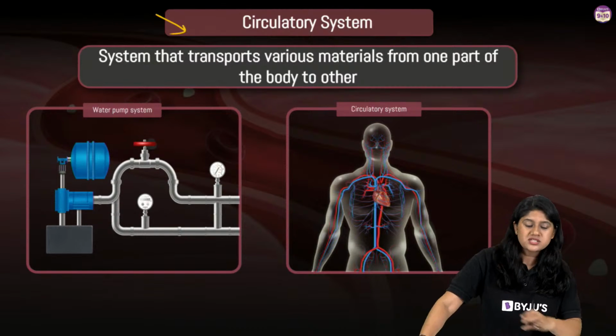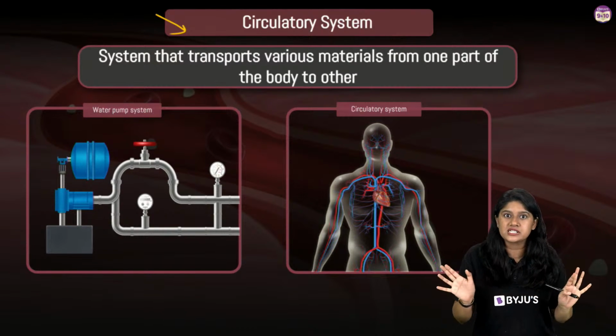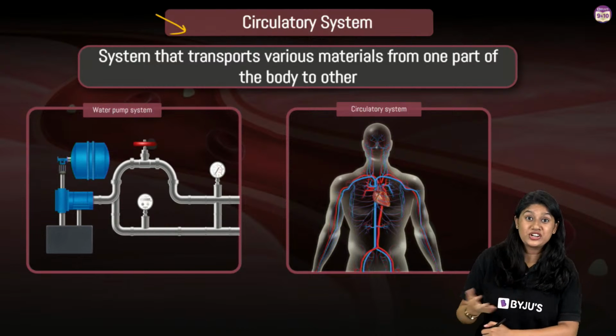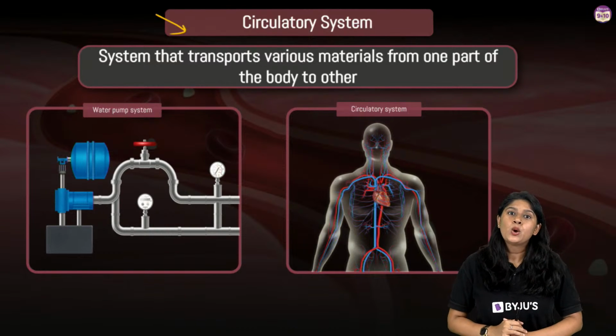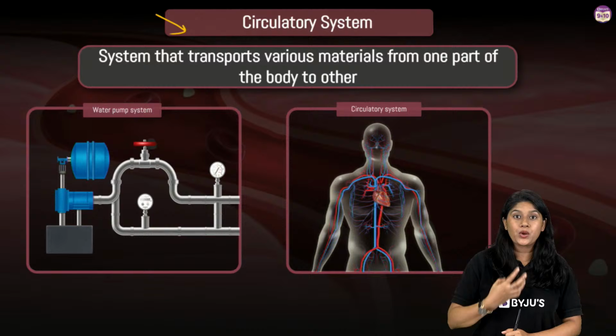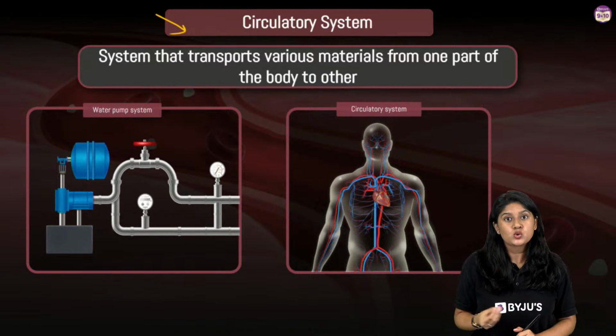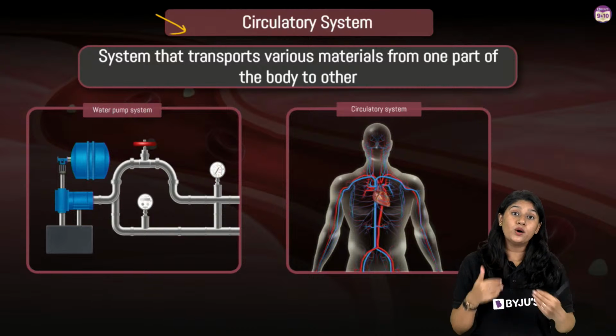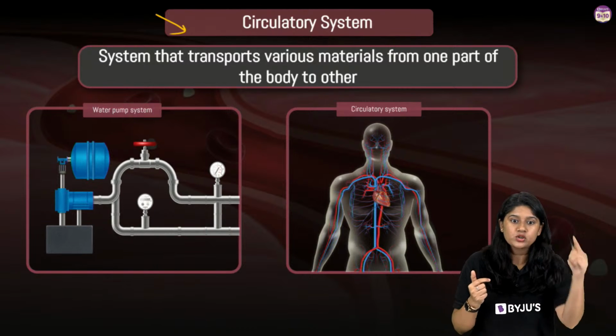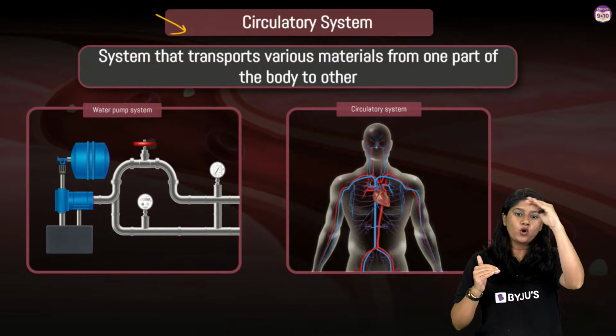Can you quickly tell me what is the circulatory system? It's not the first time that we are studying this topic, right? In class 8, we had a brief understanding of the various systems and a small understanding of the heart. So what is a circulatory system? The word has circulation in it. So it's something which goes back and forth, right?